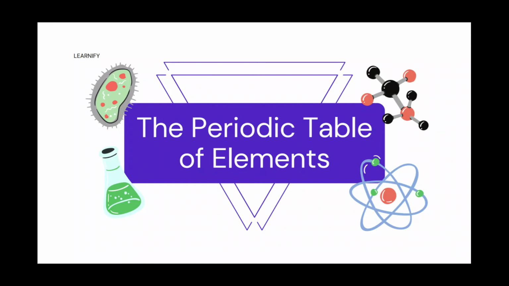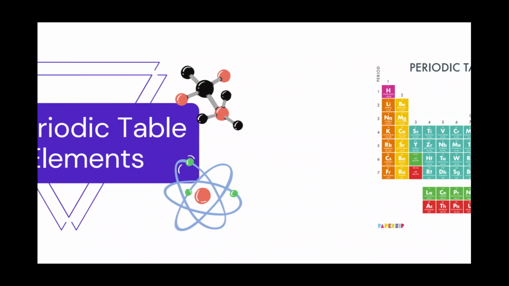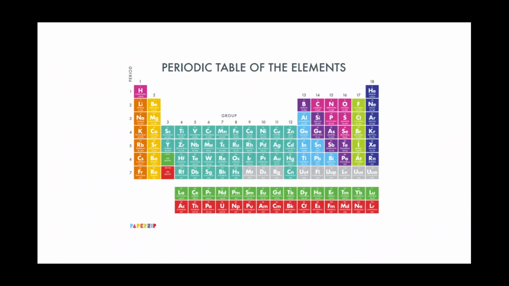I'll be going over what the periodic table consists of, how to read it, and how to use it. This is the periodic table of elements. There are many components of this table, so I'll be going through each one. Each square on this table represents an element. What is an element, you may ask?